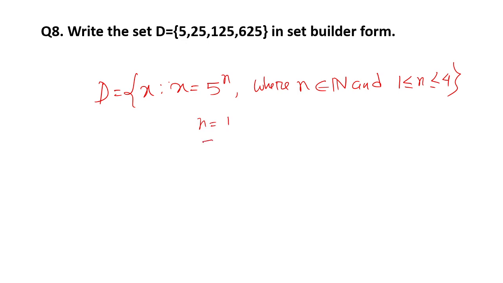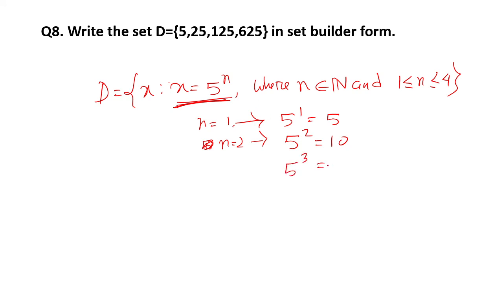So if you take n equal to 1, then 5 to the power 1 equals 5, it is an element. If you take n equal to 2, then it is 5 squared, 25. See, I am following this formula, okay? 5 to the power 1, 5 to the power 2, next 5 to the power 3, 125, 5 to the power 4, 625.